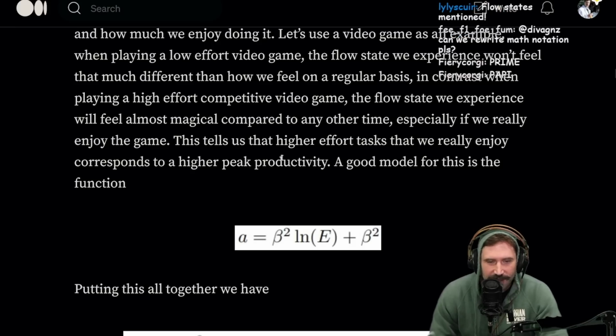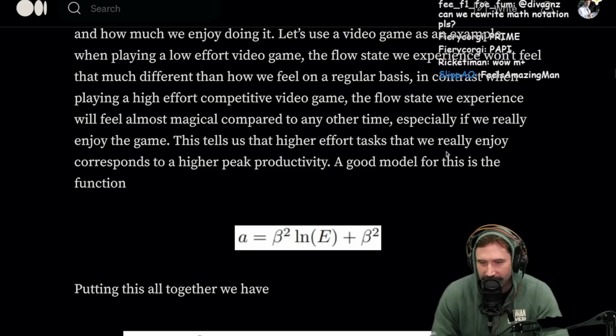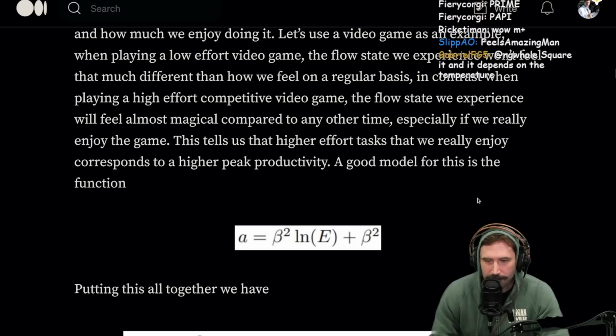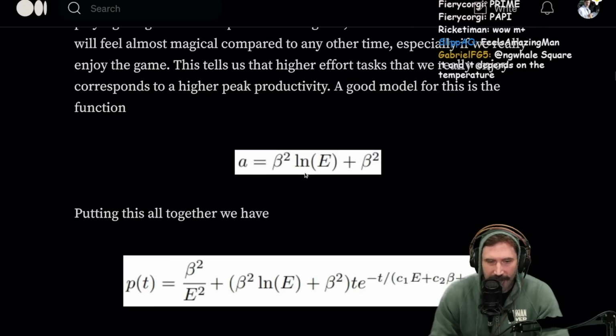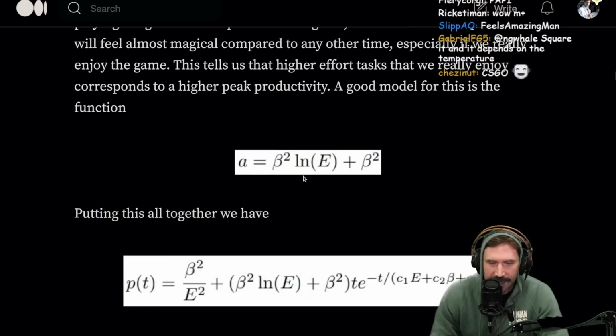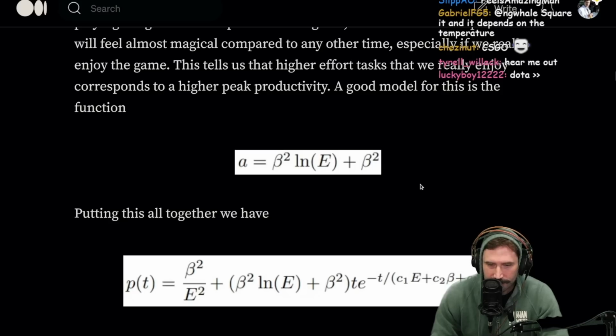What's up, Corgi? This tells us that higher effort tasks that we really enjoy correspond to higher peak productivity. A good model for this would be this function. Alpha is the task squared, the natural log of effort plus the task squared.